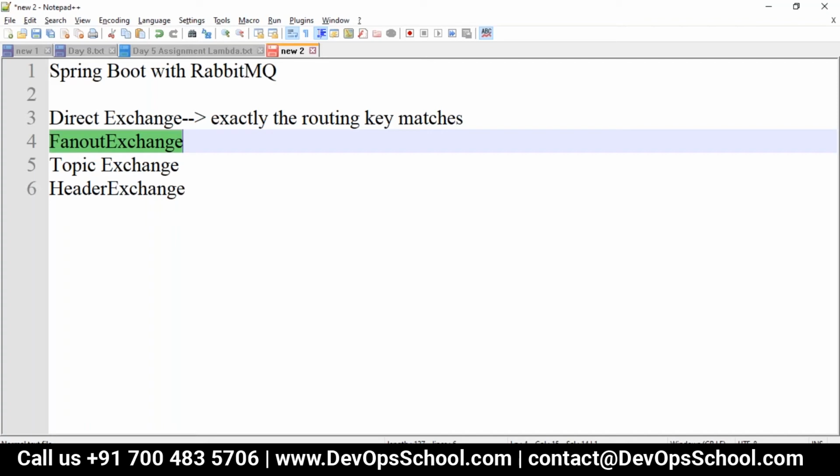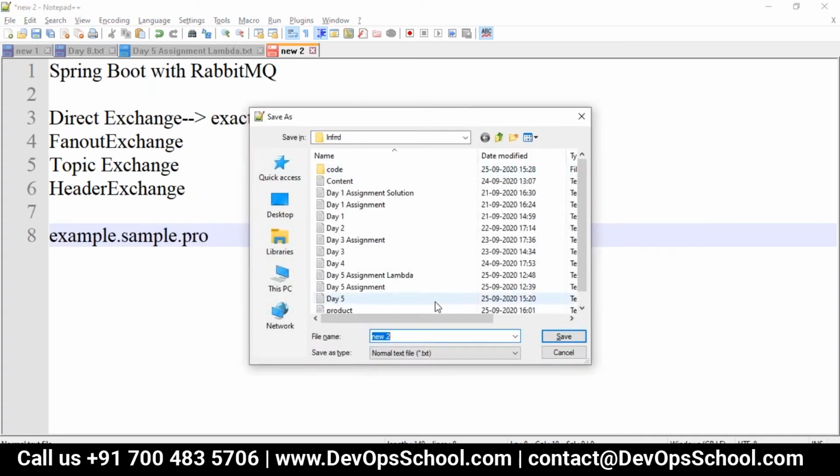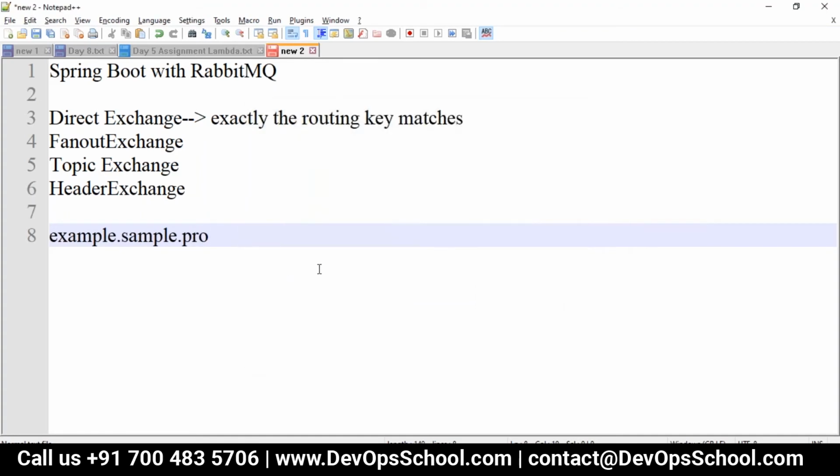are matching. So we will be sending something here in the topic exchange. Like I will just take it here, example.sample.pro. So this is my routing key. If this routing key completely matches, or a portion of the key matches, then it will be sent. I have one key which may be represented with different patterns.